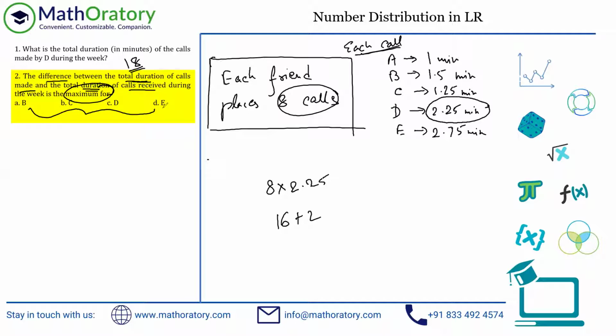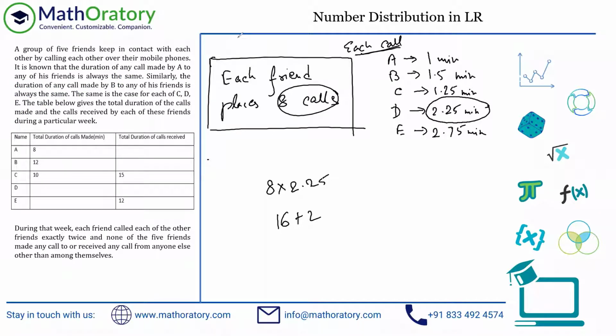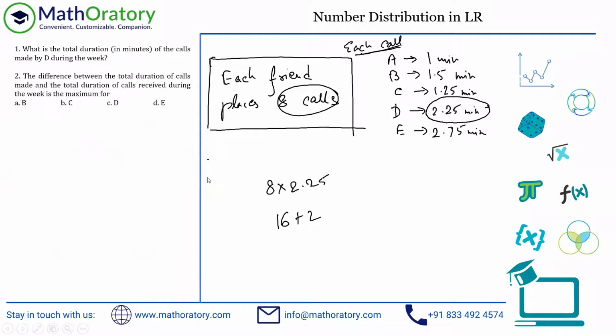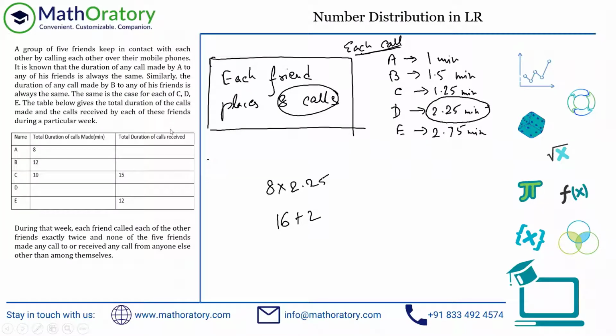So in the table, we'll just refer back. If you just check this, this column is the total duration of calls made, and this column is total duration of calls received, right? So we are looking for which particular row or which person has the maximum difference between these two columns, right? So if you look at the options here, B, C, D, E, we are not even concerned with A. Although the question is not about which are the following, but still forget about A. So let's look at this quickly.